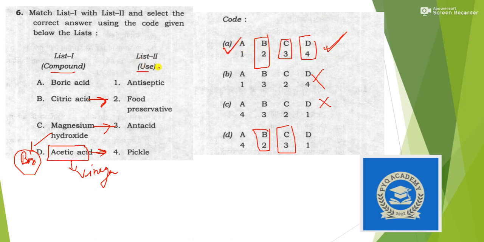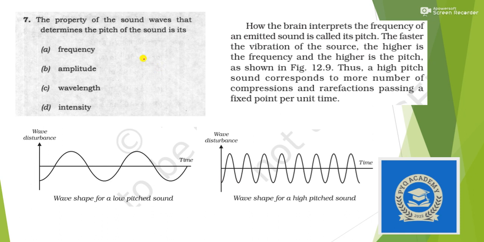Okay, let's move to the next question. The property of a sound wave that determines the pitch of a sound. This is from the class 9 chapter Sound, that the faster the vibration of the source, the higher is the frequency and the higher is the pitch. That means pitch directly depends upon the frequency of vibration. Vibrations are fewer with low frequency, so the pitch is low, and when vibration is high, the pitch is high. So pitch directly depends upon frequency. So the answer is option A.